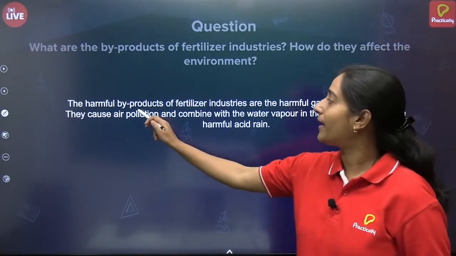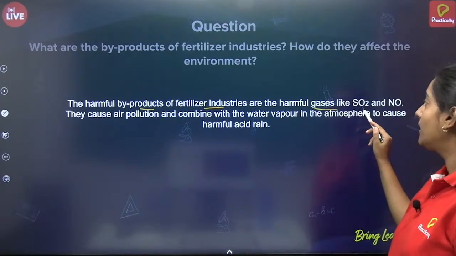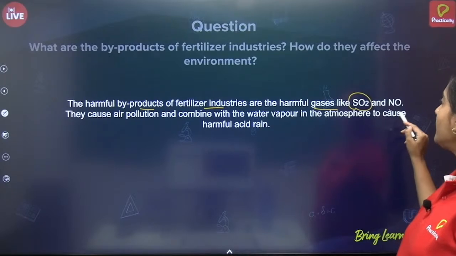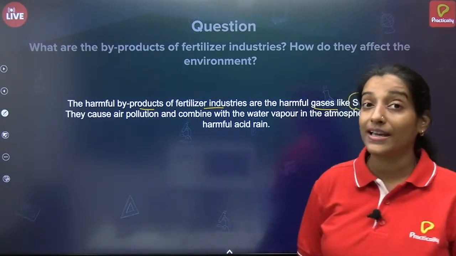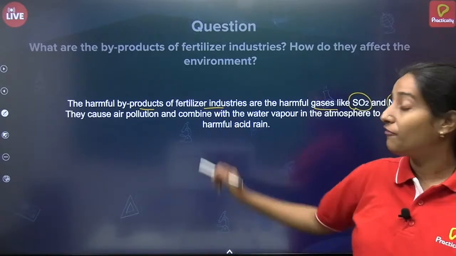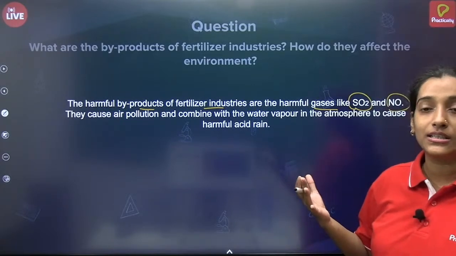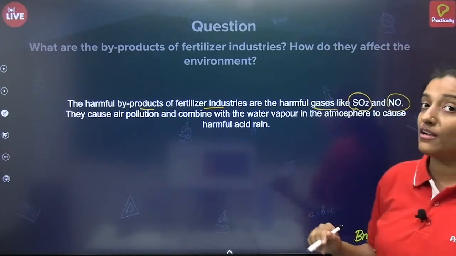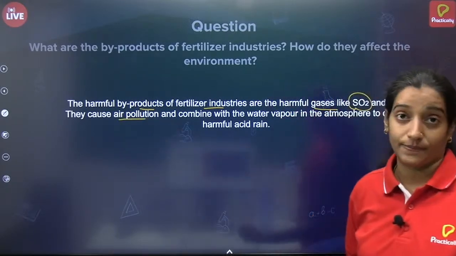The harmful byproducts of fertilizer industries are harmful gases like sulfur dioxide and nitrogen oxide. While making fertilizers, many gases are released into the environment. They will cause air pollution.